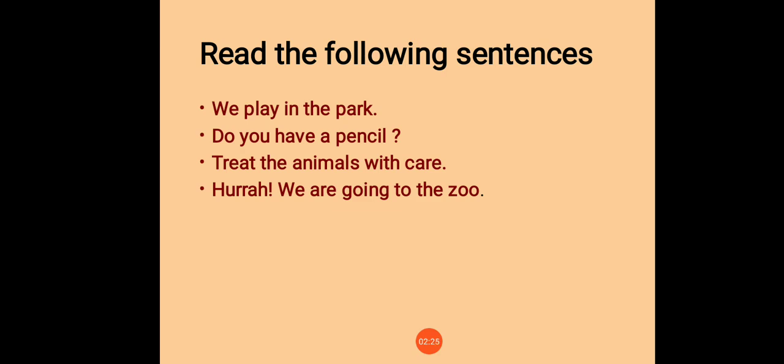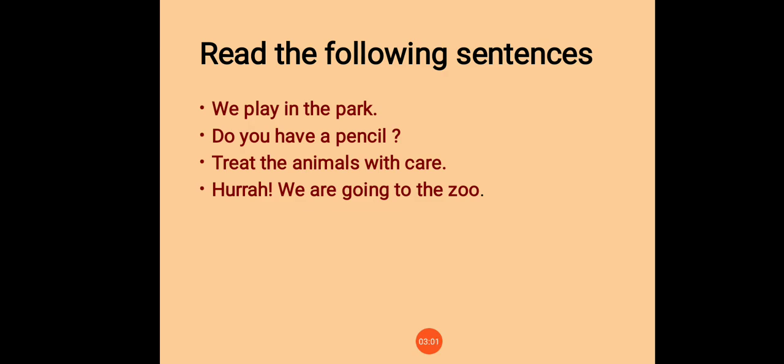Now again read the following sentences. We play in the park, full stop. Do you have a pencil? Question mark. Treat the animals with care, full stop. Hurrah, we are going to the zoo, full stop. We play in the park, here is the statement. Do you have a pencil? Is a question. Treat the animals with care. This is a command. And hurrah, we are going to the zoo. Here, this sentence is showing feelings.